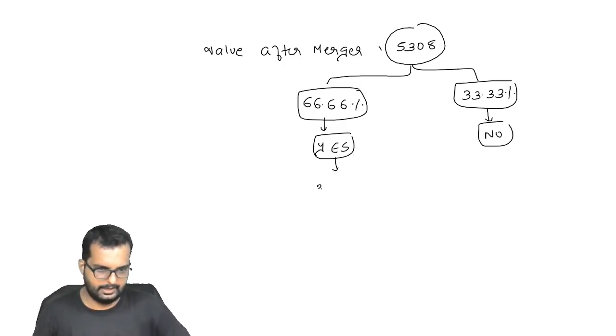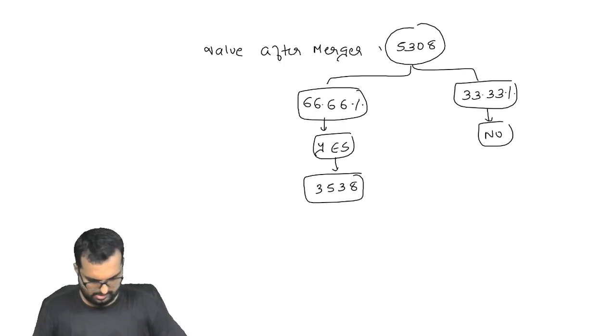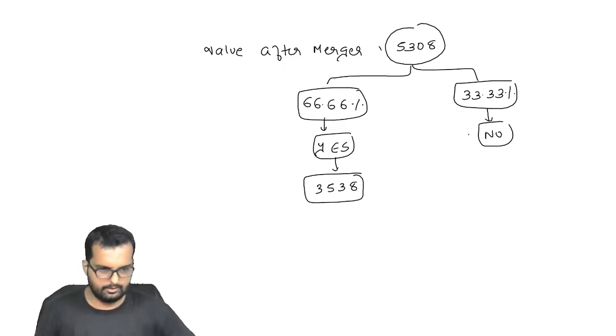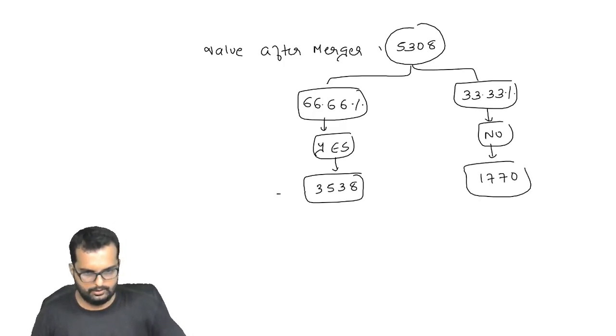That will be 3538. Okay. And here it is 1770. Okay.